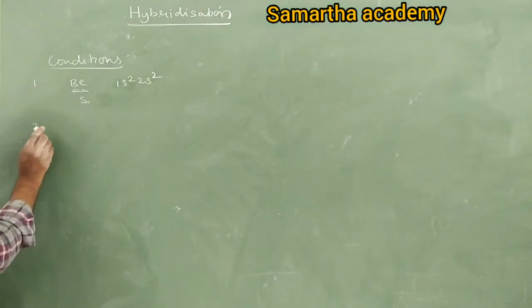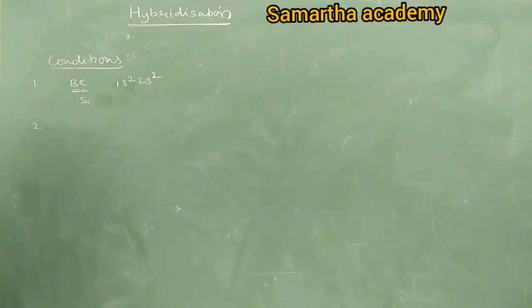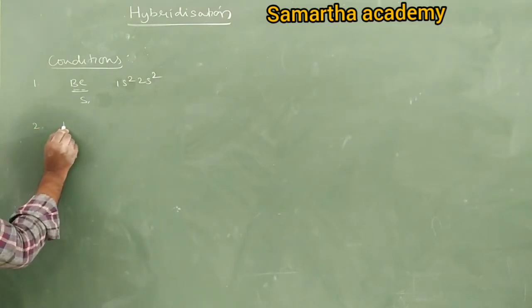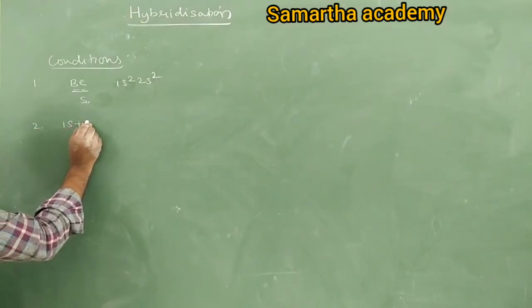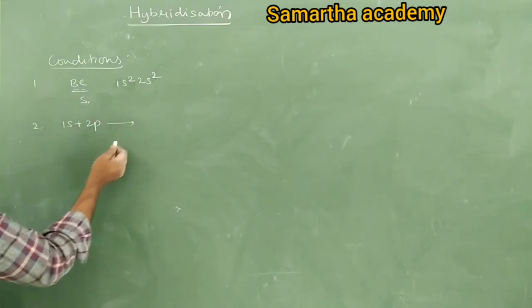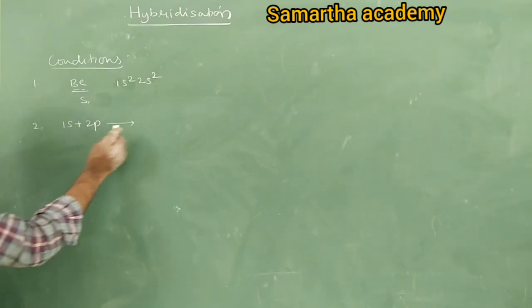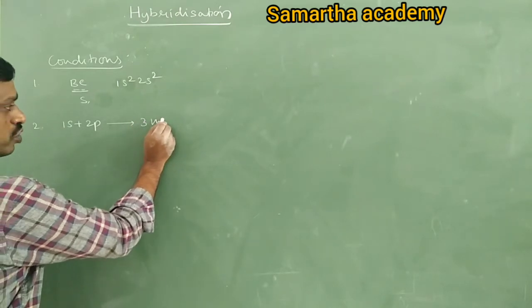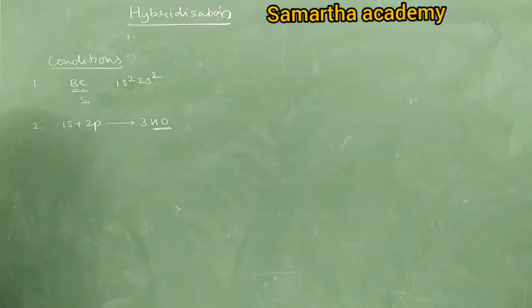Next, the second condition. The number of hybrid orbitals formed is always equal to the number of atomic orbitals undergoing hybridization. For example, if one s orbital and two p orbitals are involved in hybridization, 1s 2p, how many orbitals? It gives 3 hybrid orbitals. That means the number of hybrid orbitals formed must equal the number of atomic orbitals undergoing hybridization.